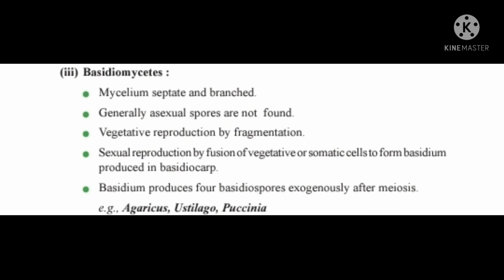Three, Basidiomycetes. Mycelium is septate and branched. Generally asexual spores are not found. Vegetative reproduction is by fragmentation. Sexual reproduction is by fusion of vegetative or somatic cells to form a basidium, produced in a basidiocarp. The basidium produces four basidiospores exogenously after meiosis. For example, Agaricus, Ustilago, Puccinia.